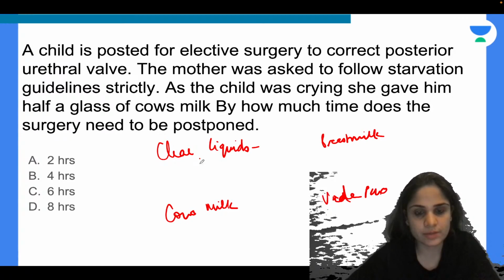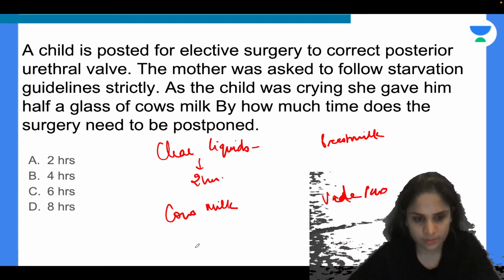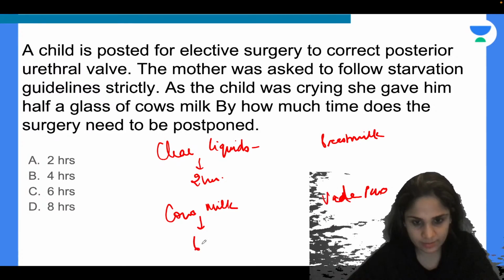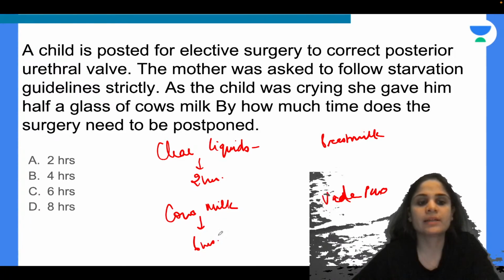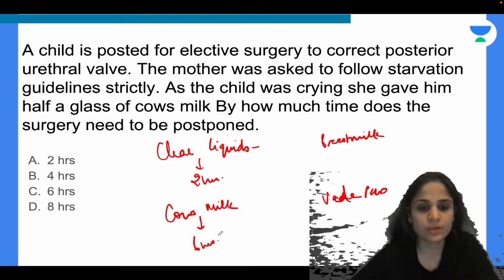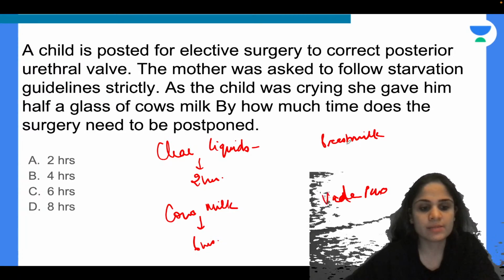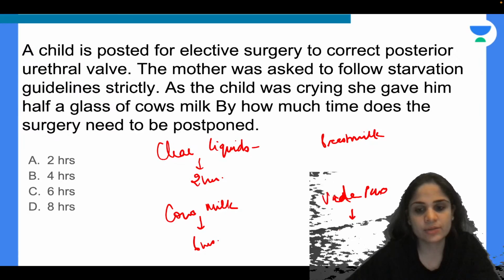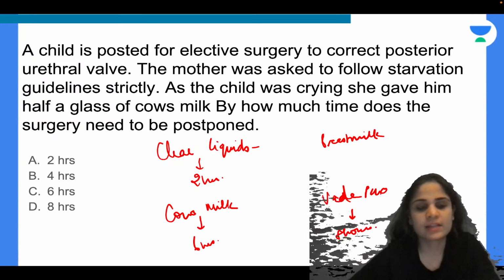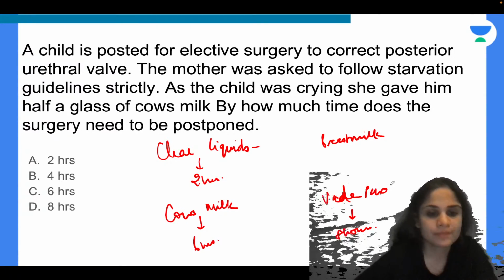Clear liquids is 2 hours. Very good. Cow's milk is 6 hours. So cow's milk, buffalo milk, tea, anything you want to have, it is 6 hours. For vada pav it is 8 hours. Very good. So don't feed the child vada pav for sure before the surgery.